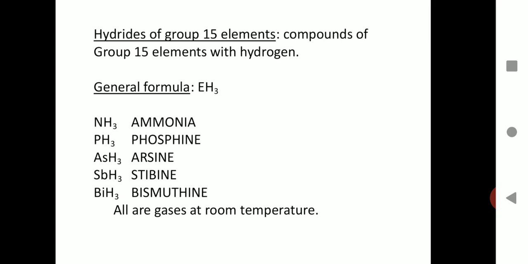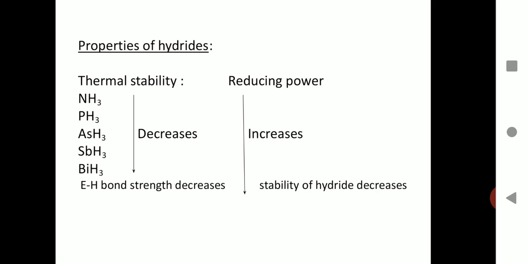For arsenic, it is AsH3, known as arsine. For antimony, it is SbH3, known as stibine, and for bismuth, it is BiH3, known as bismuthine. And all these hydrides of group 15 elements are gaseous at room temperature. Now, coming on to some of their general properties.